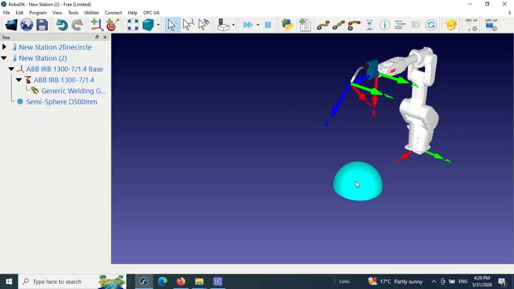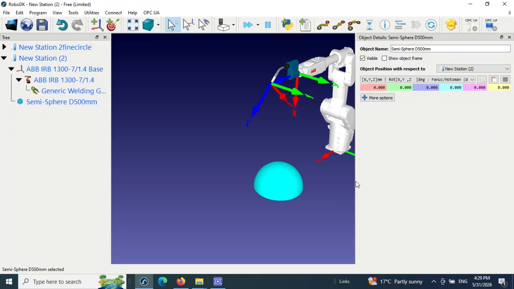Now double click on the semi-sphere, and this window will appear. We want to make some settings and configuration on the semi-sphere. Here there is a degree value, and we want to change it to 180.